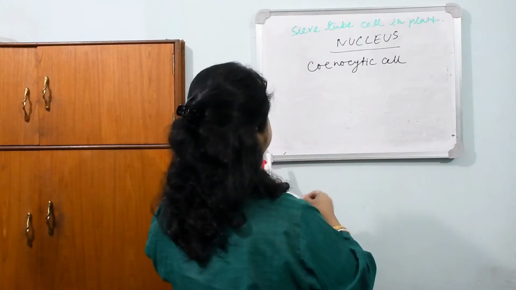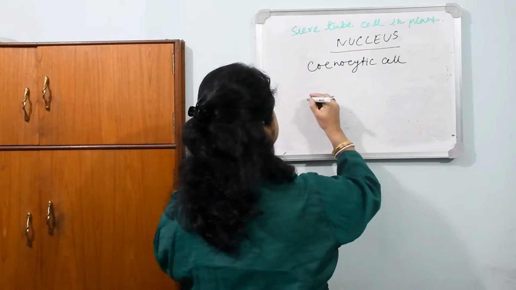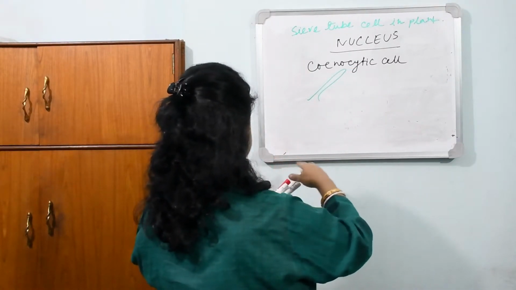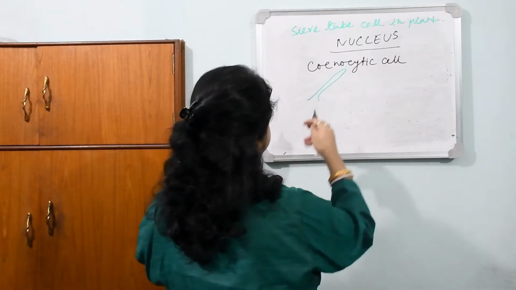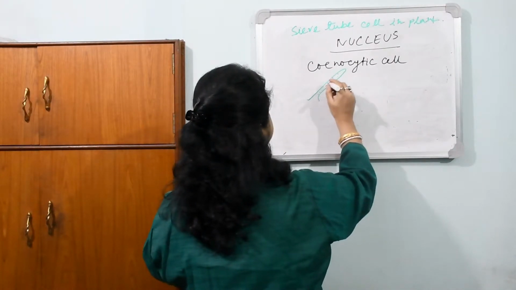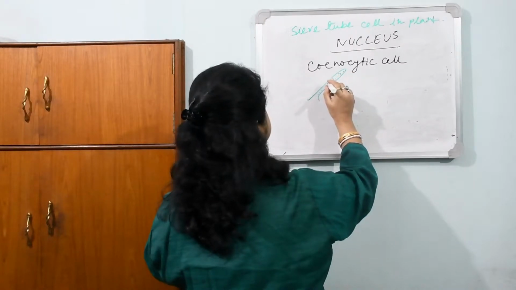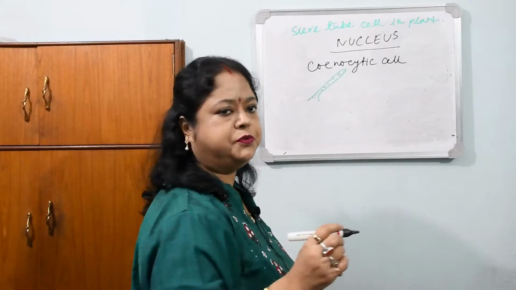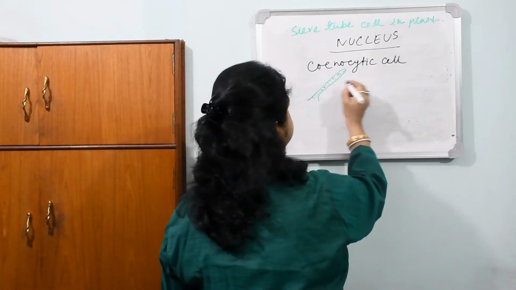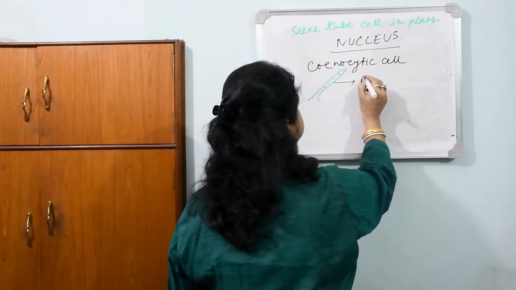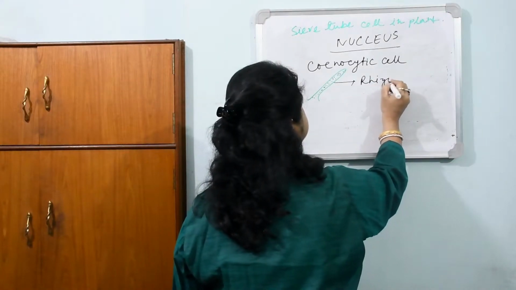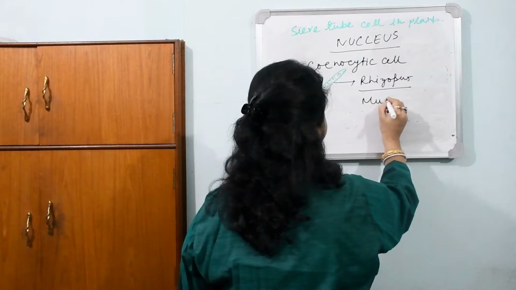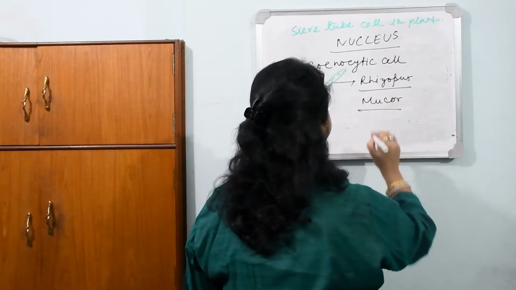Suppose in case of the fungal cell, they have the hypha-like structure containing many nuclei together. These dots are all nuclei and there is no separation in between, and this is known as coenocytic cell. We can find it in Rhizopus, Mucor, etc. These are fungi.